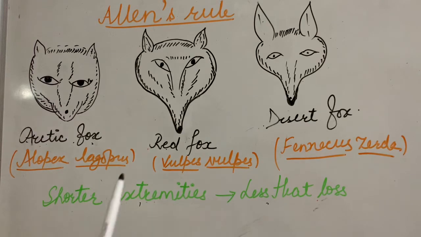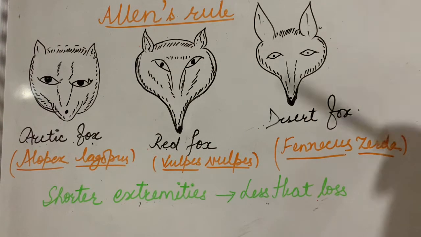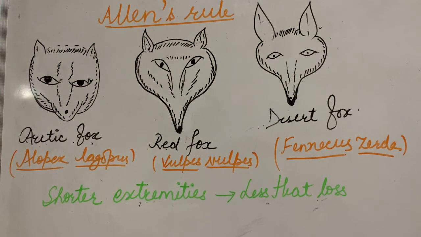Then next, in the case of the red fox, here you can see that the size of the ears is intermediate because it lives in the temperate regions. And next is the desert fox. In the case of the desert fox, you can see the size of the ears is very large. This is because the desert fox lives in warmer climates, so it needs to lose body heat. So the greater the size of the ears, the greater will be the loss of heat from the body. So it is an adaptation to live in the given climatic conditions.